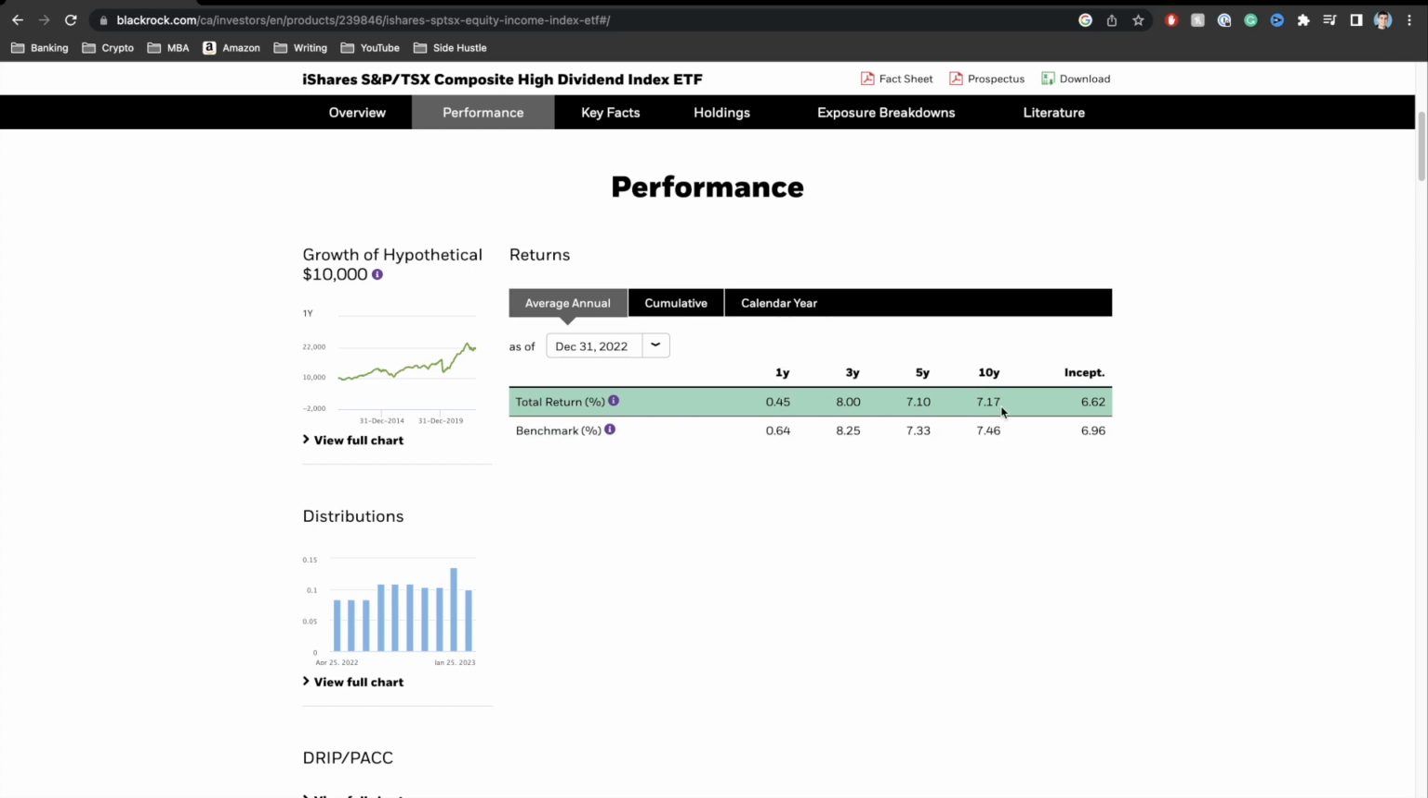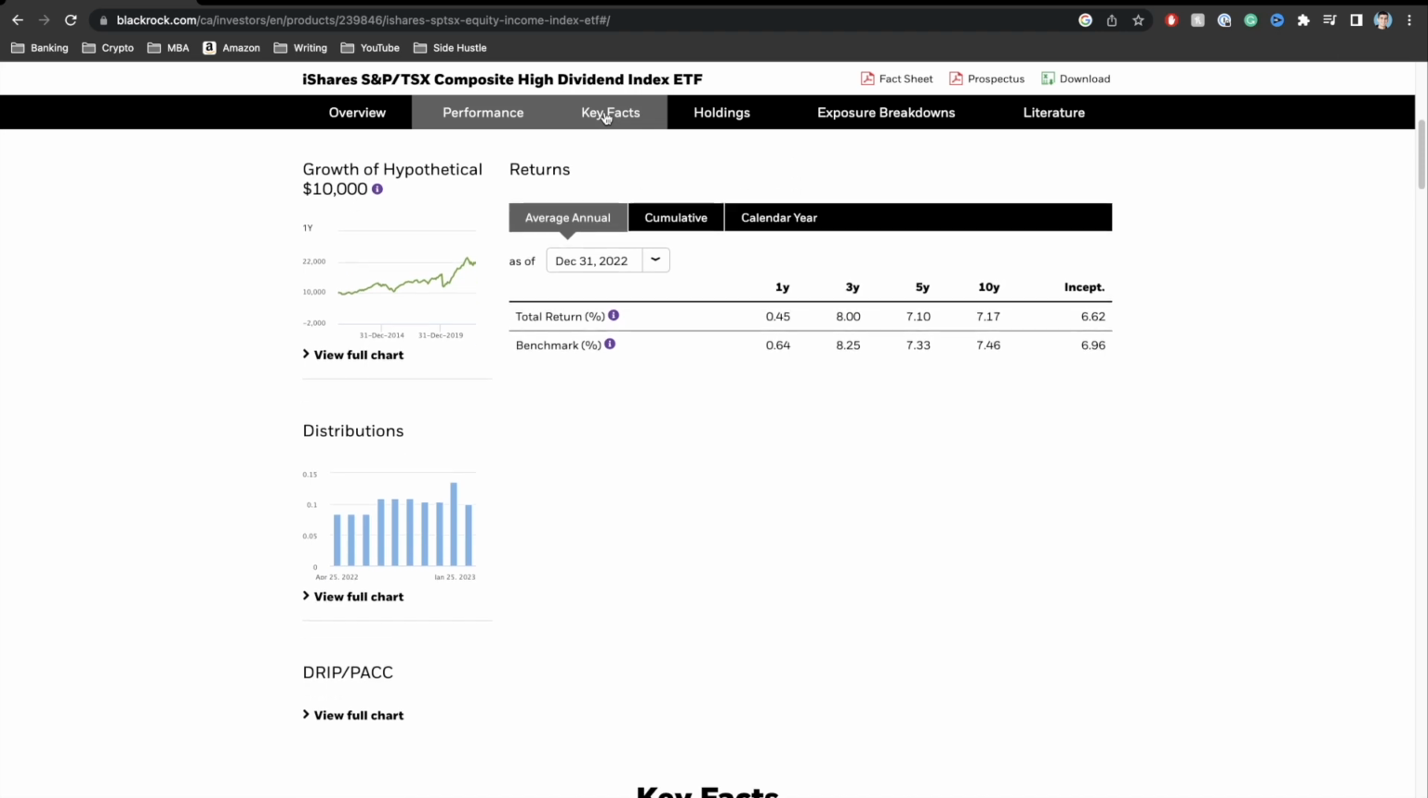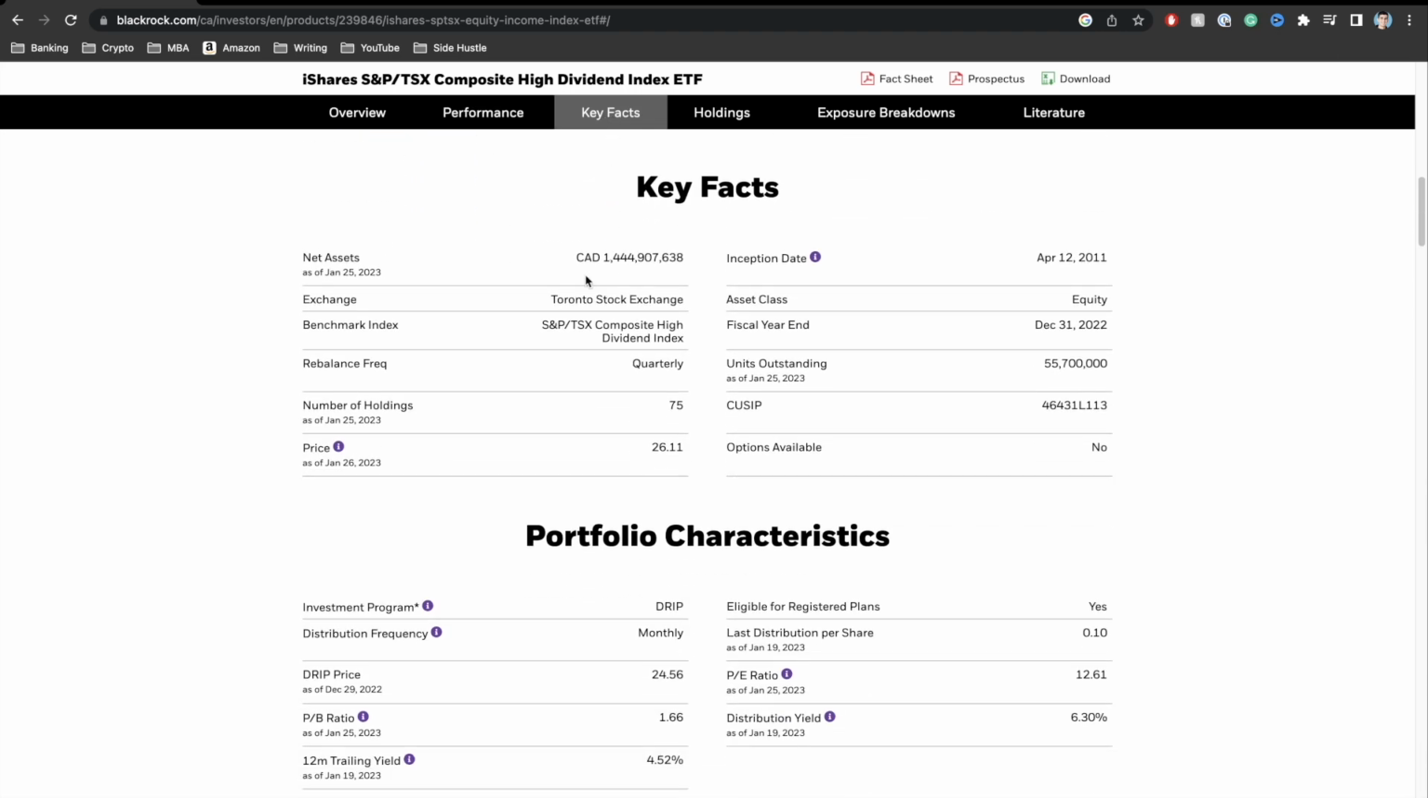So that's what the value appreciation is on a 10-year basis for this particular ETF. Okay, so that's very good. Now, on top of that, if we take a look at some of the key facts in this particular ETF, we can see right here, guys, that the net assets under management are about 1.5 billion. This is in Canadian, okay?